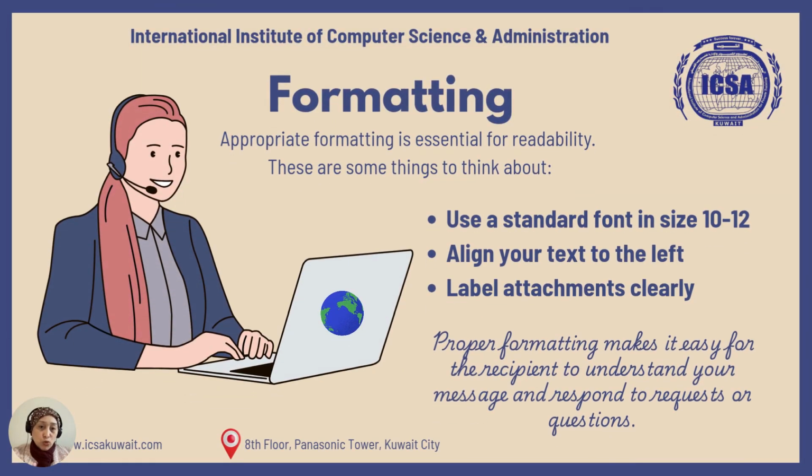Now make sure that when you're writing your email, you use appropriate formatting, and you use words that are easily going to be read, okay? Don't choose fonts that are so funny, especially when emailing. It has to be very formal. Use the standard font size of 10 to 12 and make sure that they are aligned to the left. Okay, and then you label attachments clearly. For example, if you're trying to attach meeting minutes, then you have to make sure that the document is named as meeting minutes plus the date. Okay, so always make sure that your proper formatting is considered.